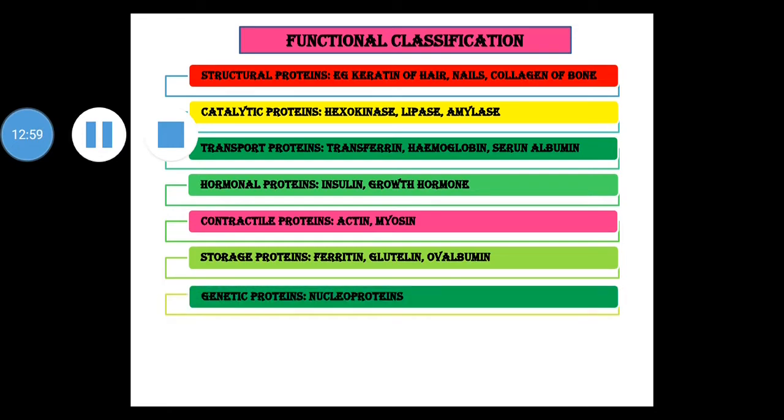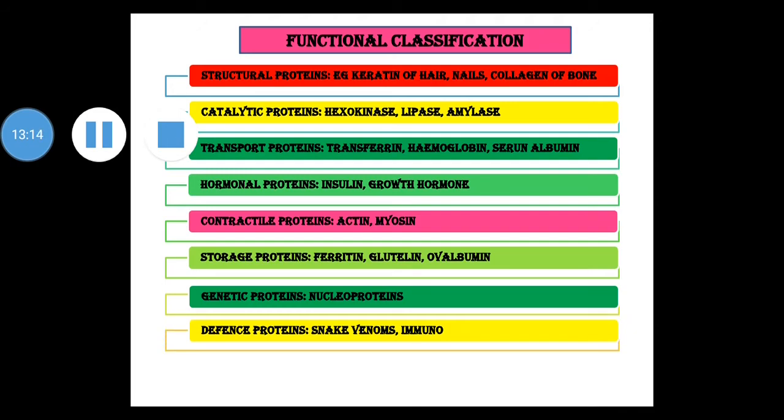Next is genetic proteins. Genetic proteins help in gene expression. They are involved in genetic control. Example is nucleoproteins. Again, histones are also genetic proteins. Next is defense proteins. Defense proteins are involved in the function of defense. These are also called immunoproteins.